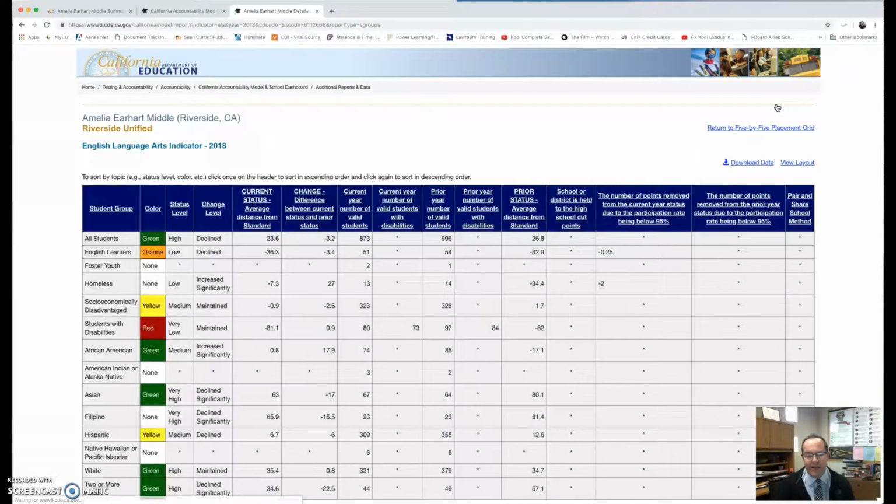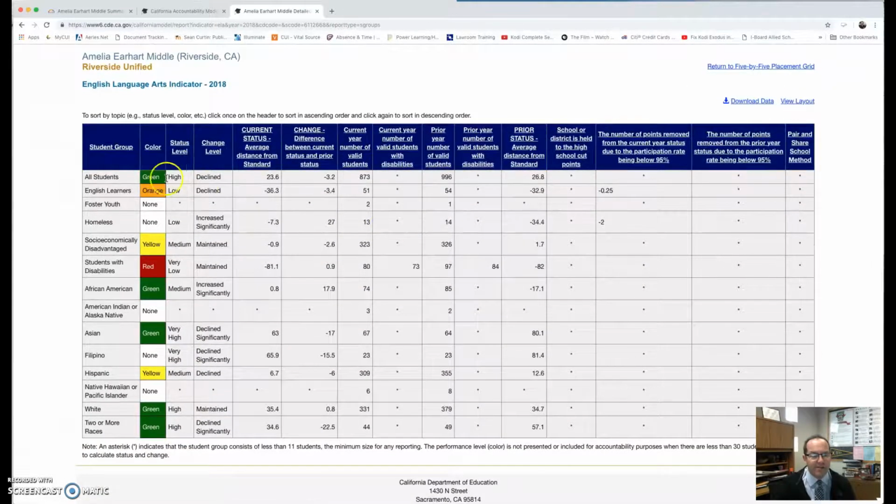Now, viewing detailed data gives you a little bit more data. Like all students, we were green, but we declined, and then you can see the minus 3.2, and English learners, you can see the orange, socioeconomically disadvantaged, yellow. We maintained that level overall with socioeconomically disadvantaged, but we had a -9. So you can see the minuses mean that we had some students grow away from the distance from 3, and we want to grow them closer to it as it relates to the group from the year before.